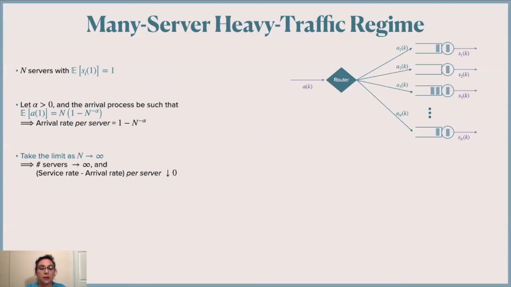Then we take the limit as n goes to infinity, which implies that the number of servers goes to infinity and that the difference between the service rate and arrival rate of each server will be going to 0.